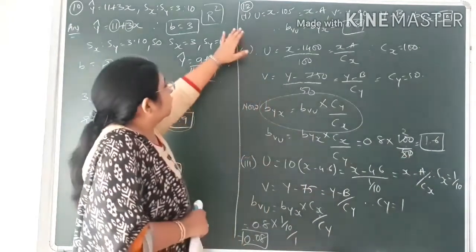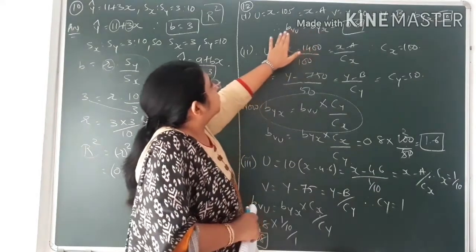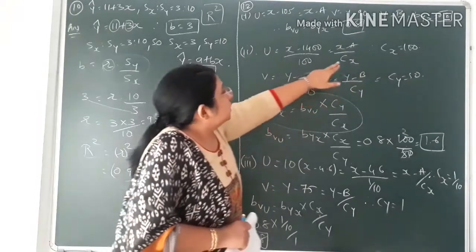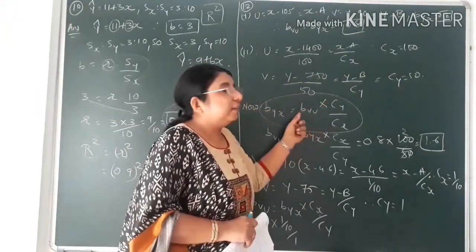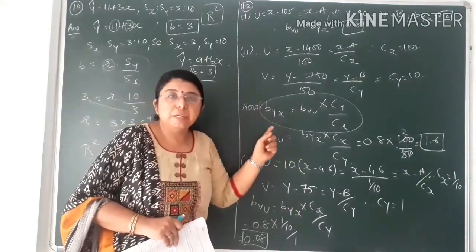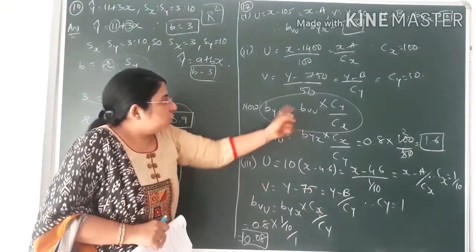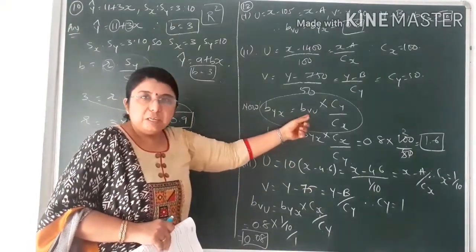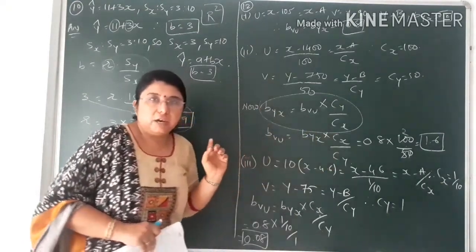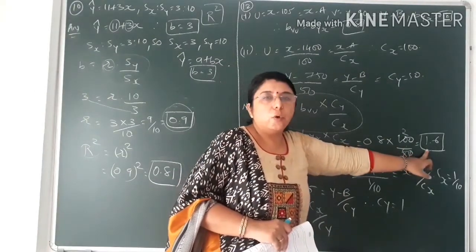Now, again revising that in the first condition the value was coming the same, that is Byx is equal to Bvu, that is coming same value, that is 0.8. Over here Cx and Cy are coming the same, so we have to apply the formula over here. So remember this formula, that is Byx is equal to Bvu into Cy upon Cx, or another formula, doing the cross multiplication in order to find the value of Bvu: Bvu is equal to Byx into Cx upon Cy. So this formula has to be applied in order to find the value of Bvu, that came to 1.6.